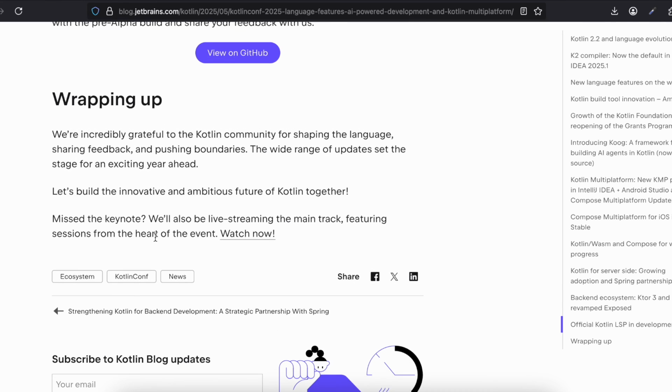Wrapping up, we are incredibly grateful to the Kotlin community for shaping the language, sharing feedback, and pushing boundaries. The wide range of updates sets the stage for an exciting year ahead. Let's build the innovative, ambitious future of Kotlin together.